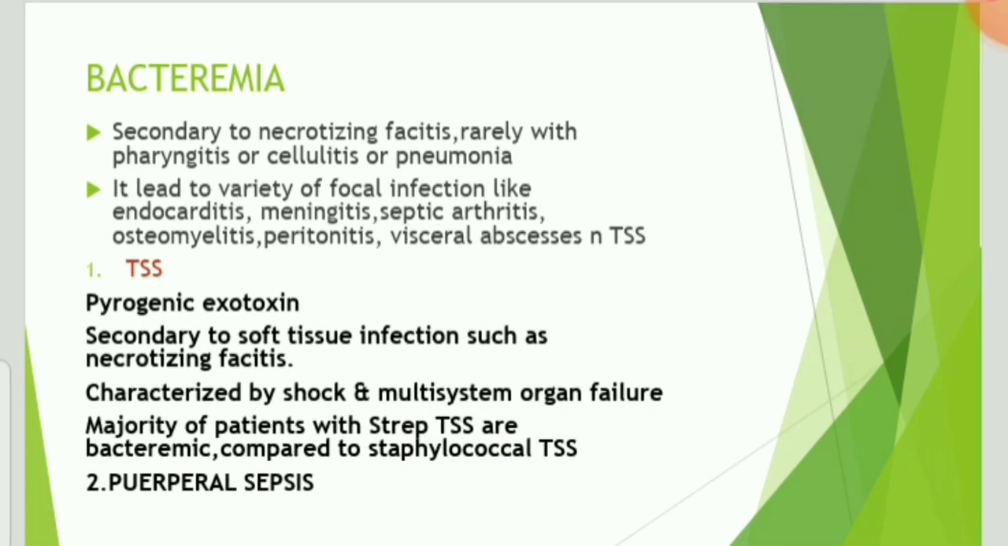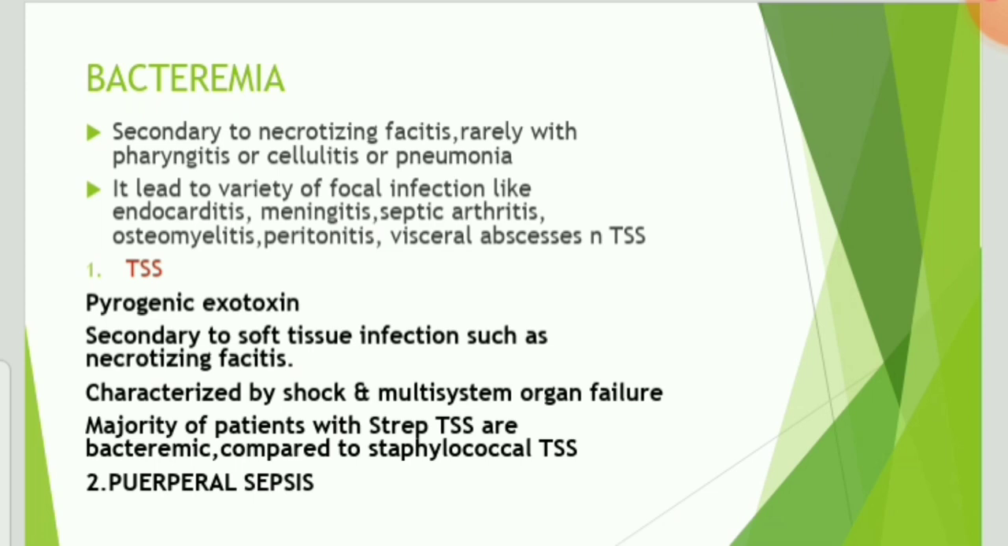syndrome. Streptococcal toxic shock syndrome. Don't be confused between streptococcal toxic shock syndrome and staphylococcal toxic shock syndrome. Both are different. One difference is that streptococcal toxic shock syndrome patients are bacteremic, whereas staphylococcal toxic shock syndrome patients are not. It is caused by pyrogenic exotoxin, which is one of the virulence factors of Streptococcus pyogenes, and it is seen secondary to soft tissue infections such as necrotizing fasciitis, and it is characterized by shock and multi-system organ failure.